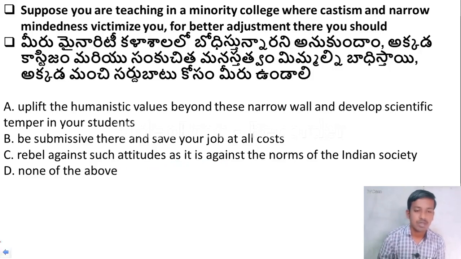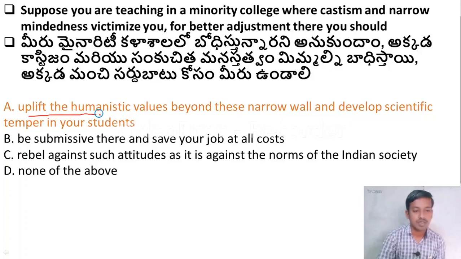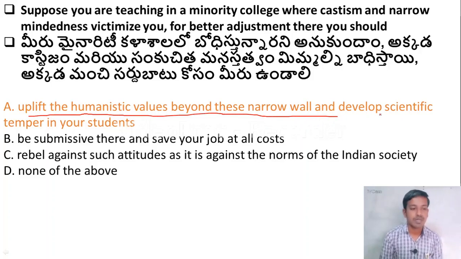Option D, none of the above. Friends, here the correct answer is option A. As a good teacher, you have to develop humanistic values in the mind of students. So option A is the right answer.